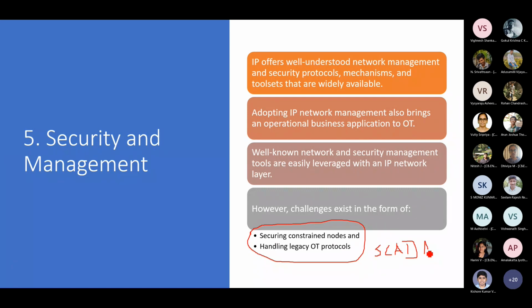SCADA, Supervisory Control and Data Acquisition. So supervisory control and data acquisition. This is a typical term which is used by instrumentation engineers whenever we talk about an industrial control system. So you have a control station. If you have been to an industrial visit or something, you would have seen a control center which visualizes and sees all the systems working, and they're able to notice what is going on, and they're able to turn on and off the machines from a remote location. And overall system control is done at that location.